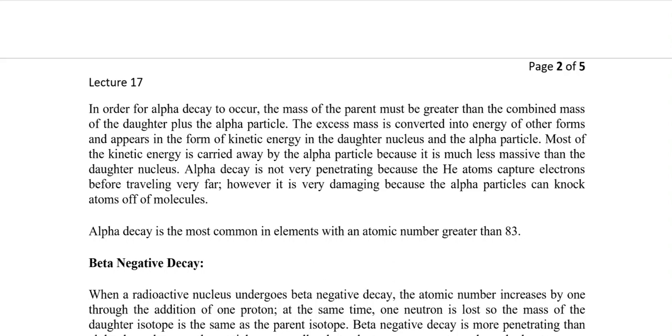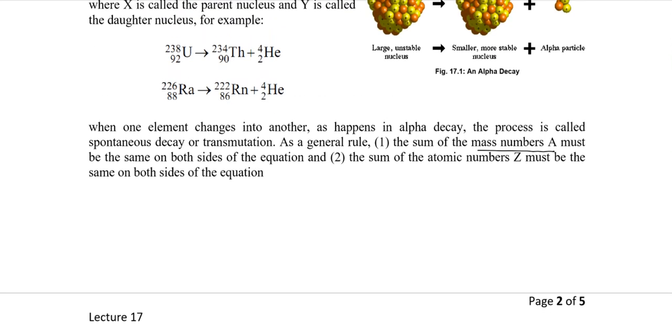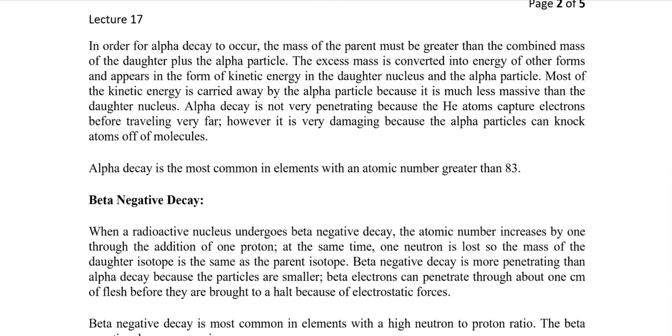So that means some of the energy would be required so the radioactive decay would occur. Now, the question would be, if it is converted to kinetic energy, where is the energy going, or which particle is taking the kinetic energy? Normally the rule of thumb is that the particle having less atomic mass would take the most kinetic energy. So in this case, alpha decay would take the most kinetic energy.